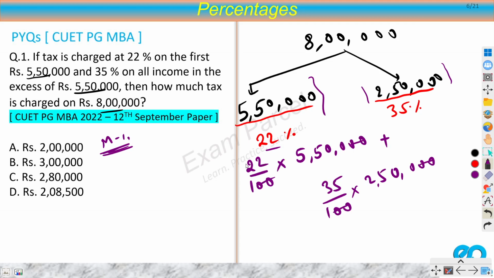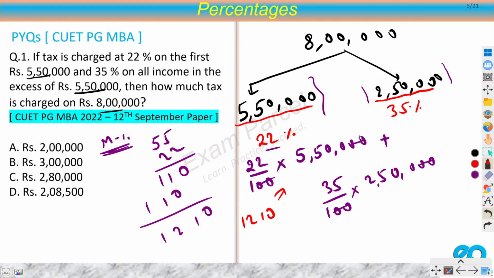Now from here, 55 into 22, you will get 1210 and these two zeros.